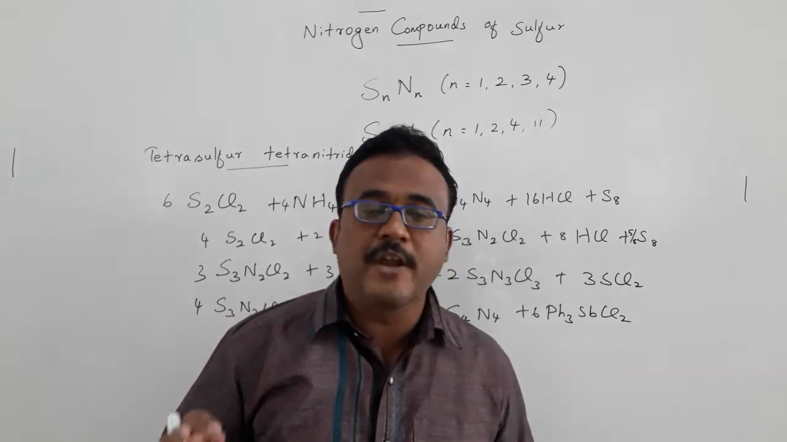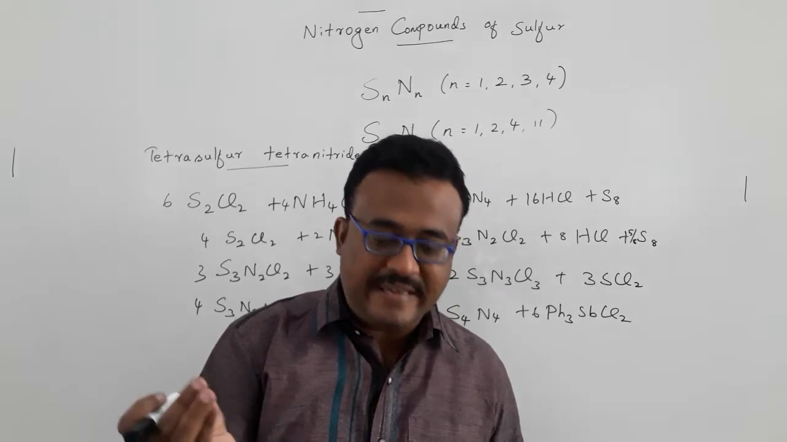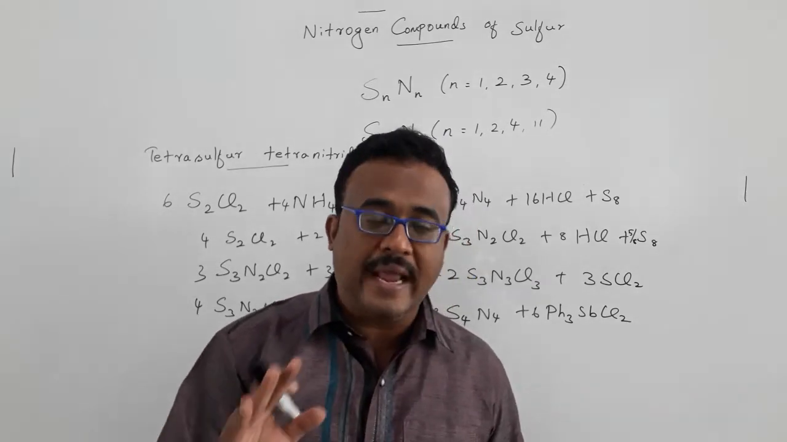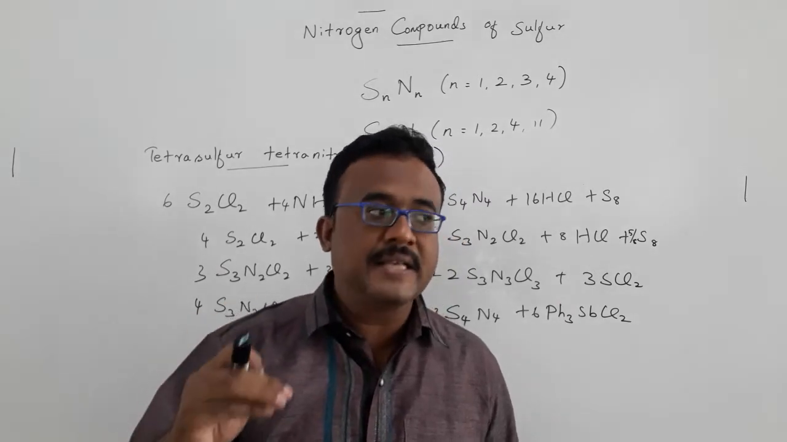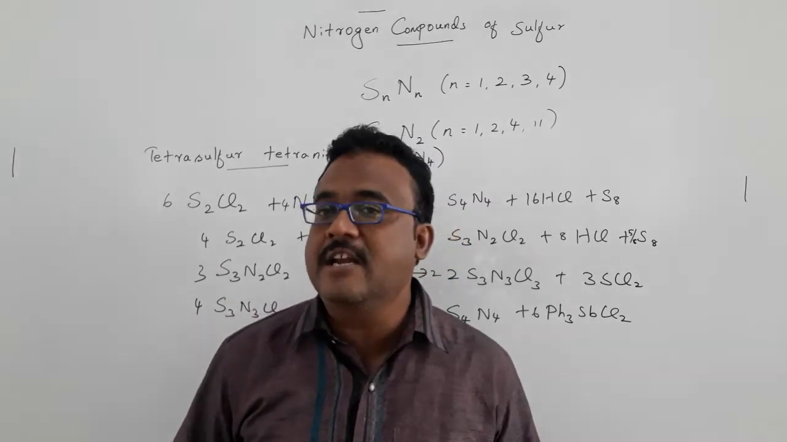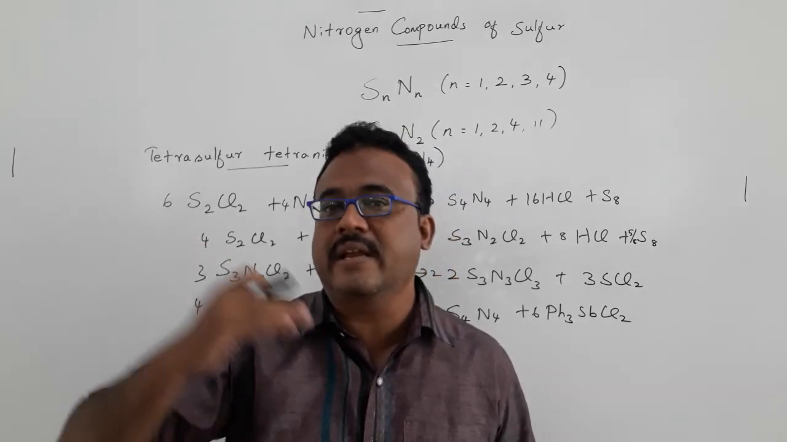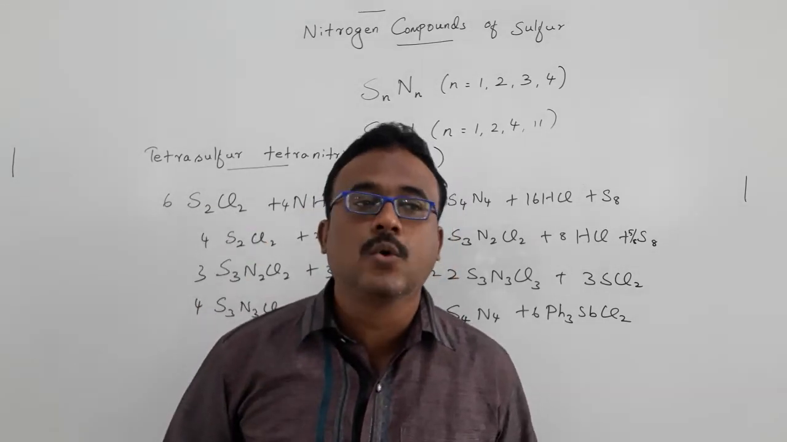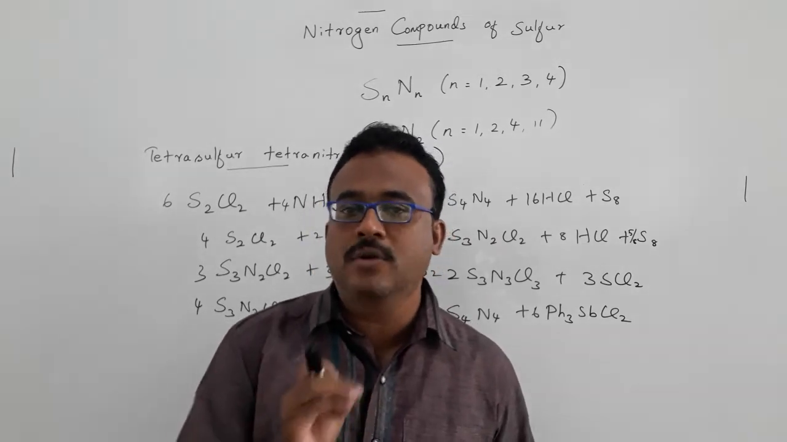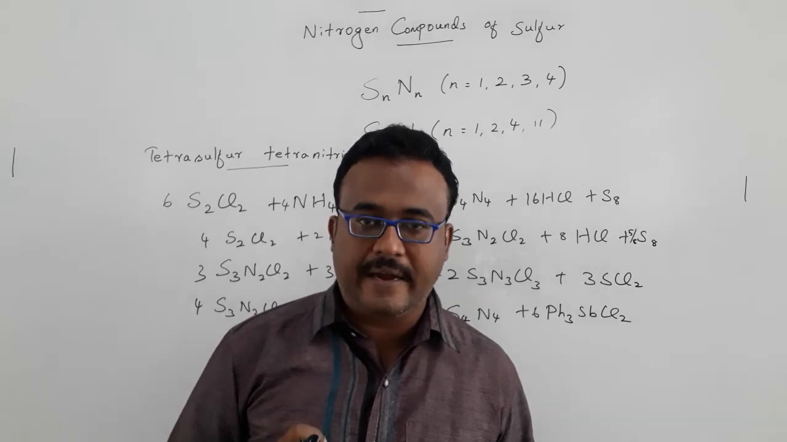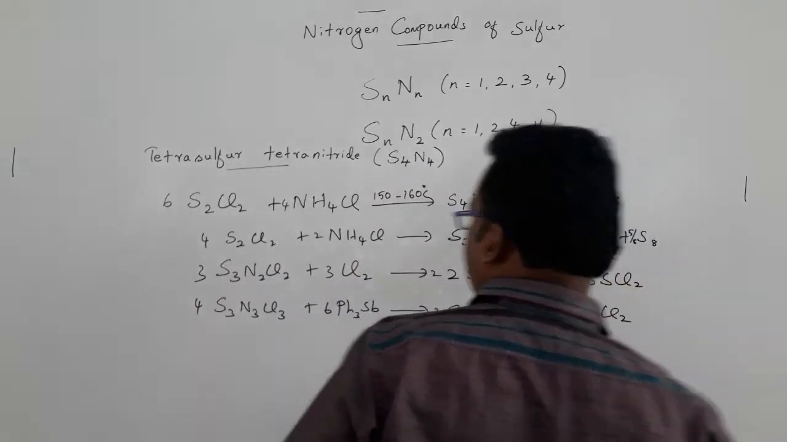For example, when you keep tetrasulfur tetranitride at minus 190 degrees Celsius, it looks colorless. But when we increase the temperature to 100 degrees Celsius, it looks red orange. At temperatures greater than 100 degrees Celsius, it looks red. So these are some of the interesting properties of tetrasulfur tetranitride. Okay, now I would like to talk about their chemical properties.